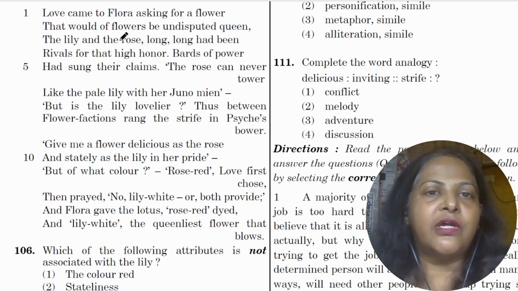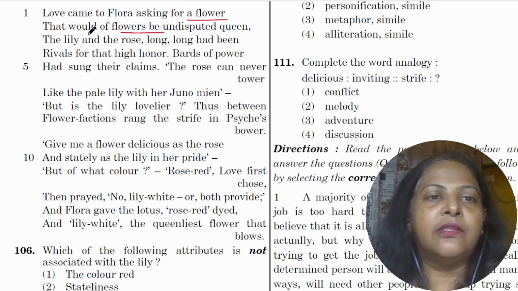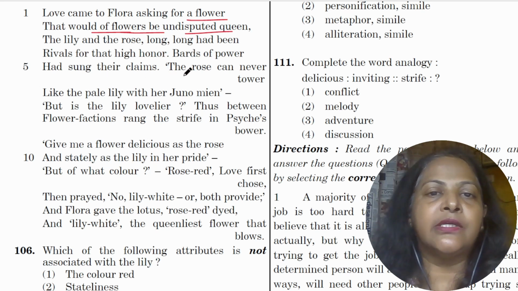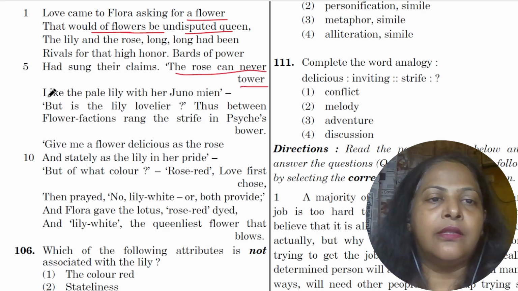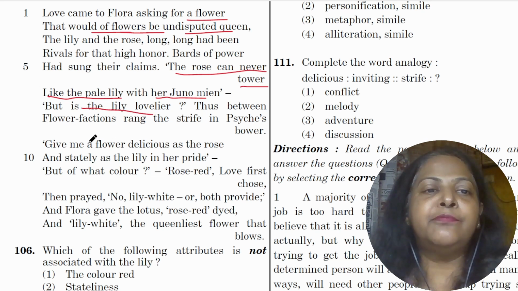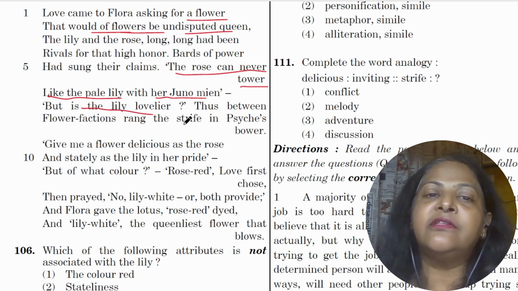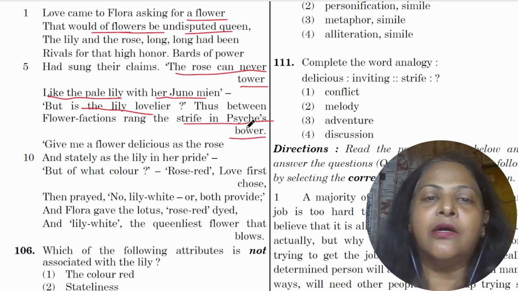So love comes to Flora asking for a flower, that would of flowers be undisputed queen. The lily and the rose long, long had been rivals for that high honor. Bards of power had sung their claims. The rose can never tower like the pale lily with her Juno mane. But is the lily lovelier? Thus between the flower factions rang the strife in Psyche's bower.